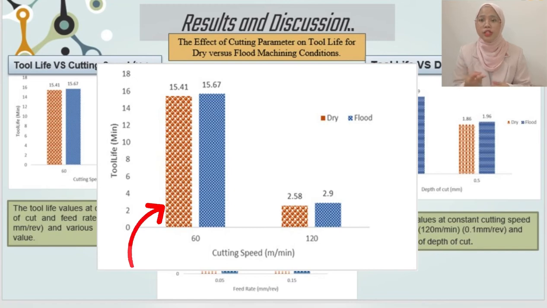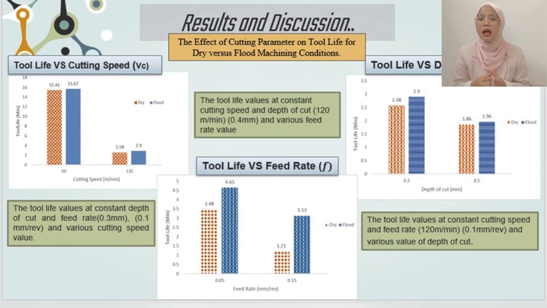Based on both machining conditions, cutting speed 60 has a higher tool life value compared to 120 for both conditions. This result is supported by Kumar and Wang 2020, who observed that an increase in cutting speed will decrease the surface roughness and tool life under cutting conditions.